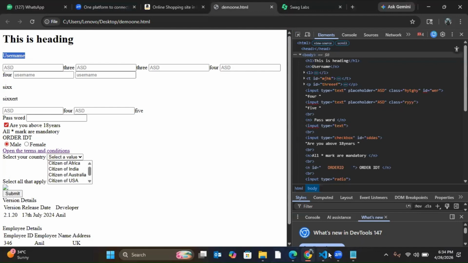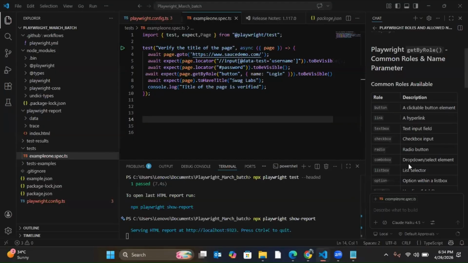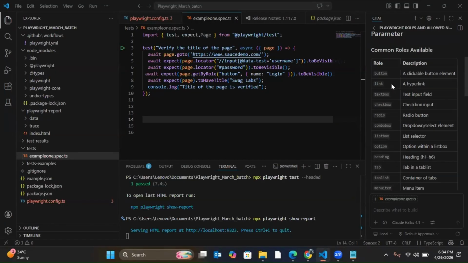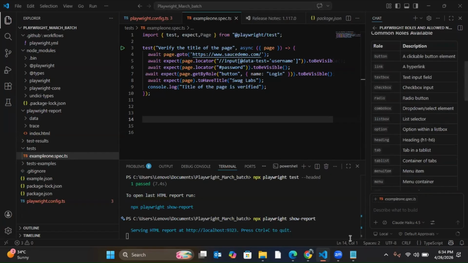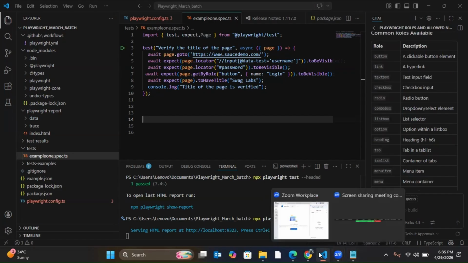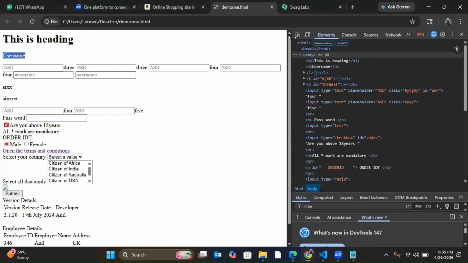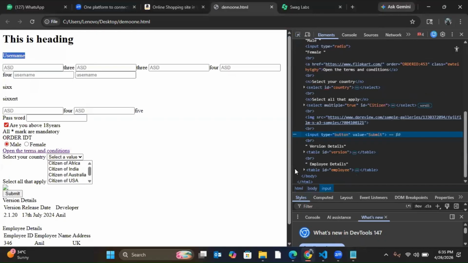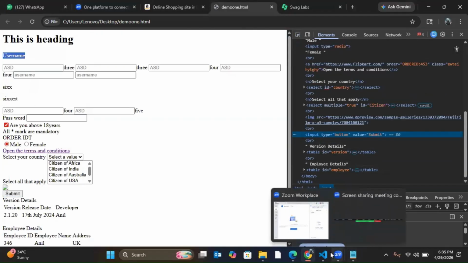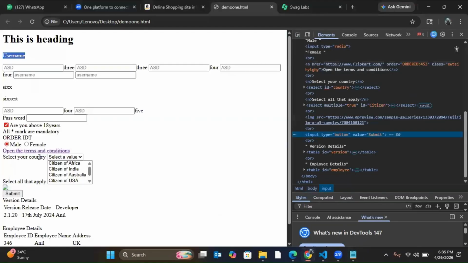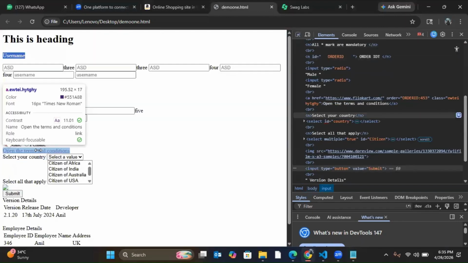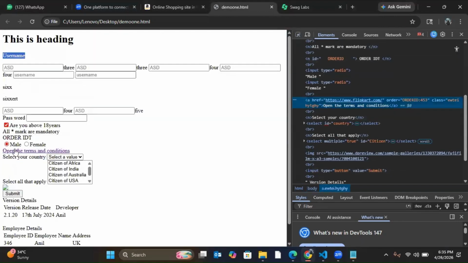If you see how many types of roles are accepted in Playwright, these are the list of roles which are accepted. Button, if it is a button. So which one is a button? Submit is a button, so it will be using the role button. Similarly, I have link, which is a link. We'll start with the a tag. If I click on that, it will open something. So this is a link.